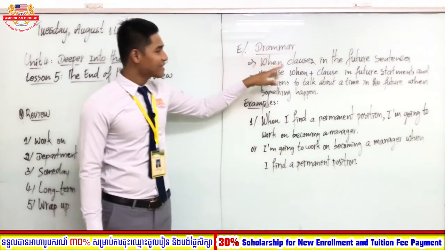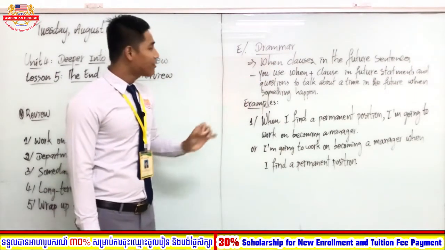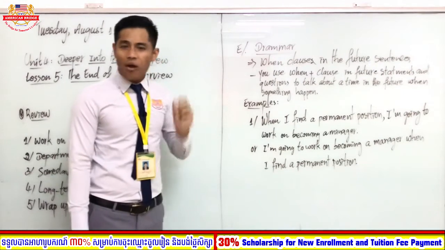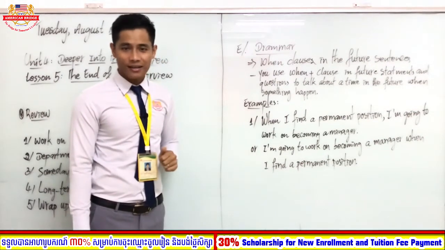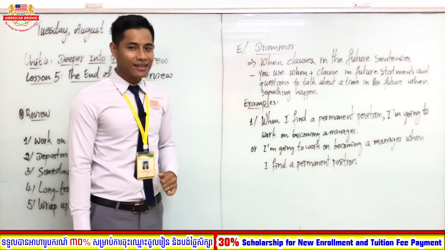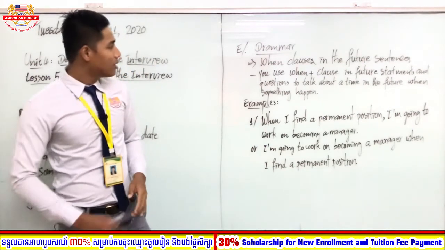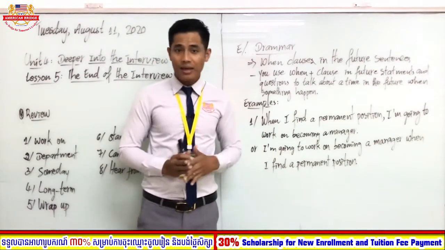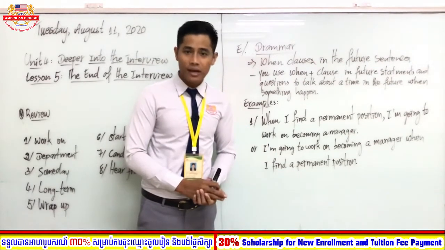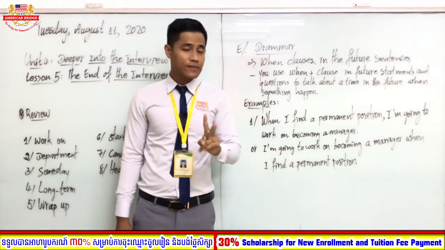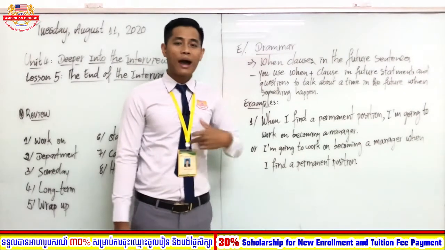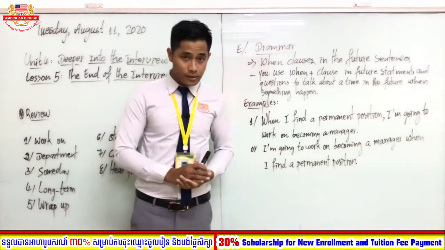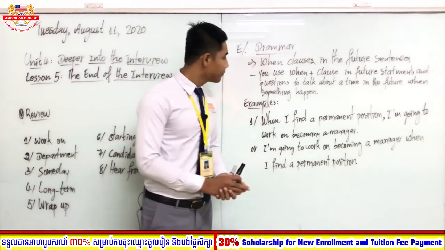So, when clauses in the future sentences. Alright, students, who can tell me what a clause is? How many types of clause are there? What are they? Okay, so a clause is a group of words that contains a subject and a verb. One verb, one subject, so we call it a clause. For example, I am a teacher. So I am a teacher is called a clause.